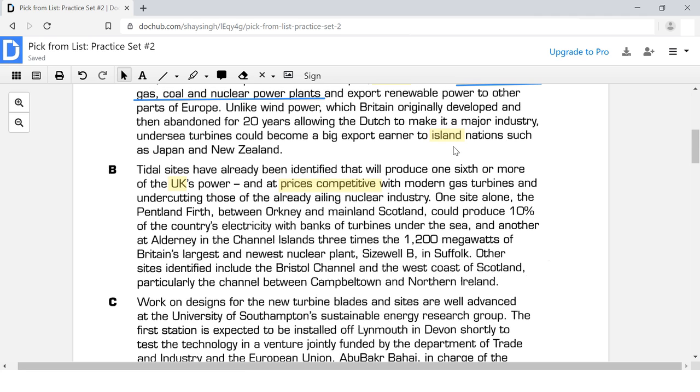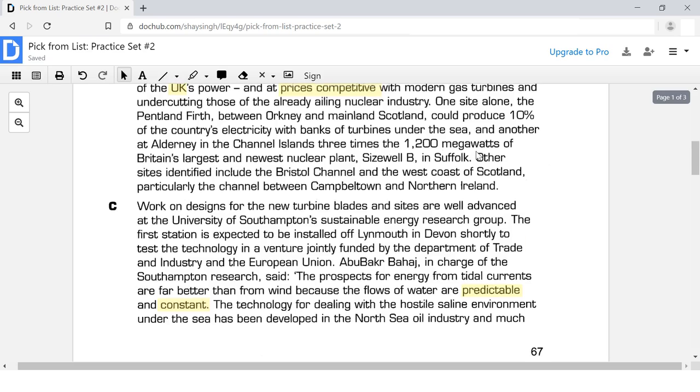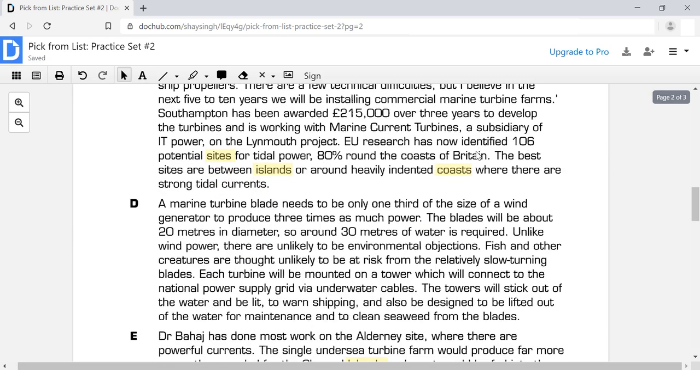Okay, so we just got done with reading this sentence, and let's see. Here we have the word site, island, coasts up here. So this is a good area to read. Also, I see the keyword Britain. It seems that I missed it before. So let's go ahead and read this sentence and see if we find our answer here.